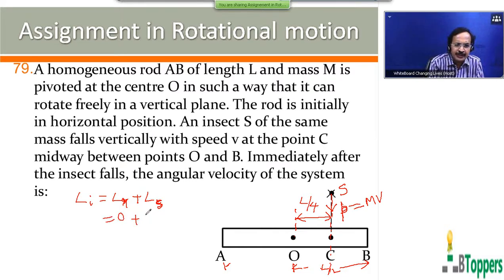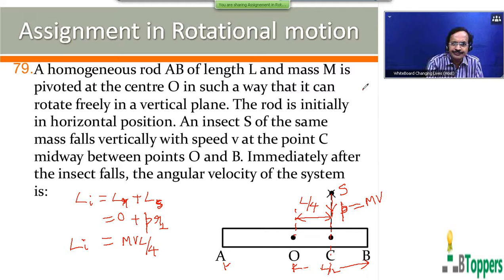Initial angular momentum of the insect you can write as the product of the magnitude of linear momentum of the insect and the perpendicular distance between the origin O and the direction of the momentum, R perpendicular, which is equal to L by 4. So the magnitude of initial angular momentum of the system about the horizontal axis passing through point O can be written as MV L by 4.